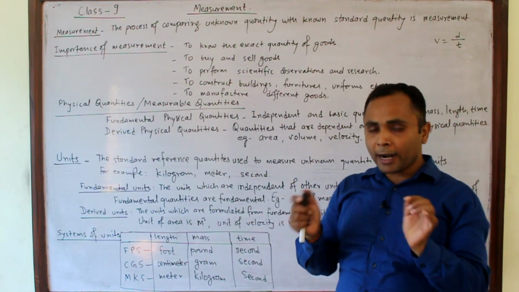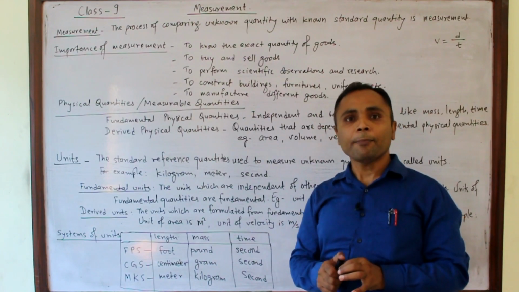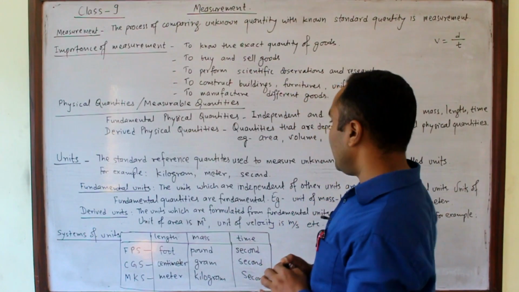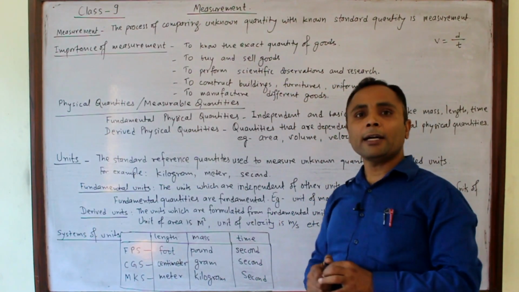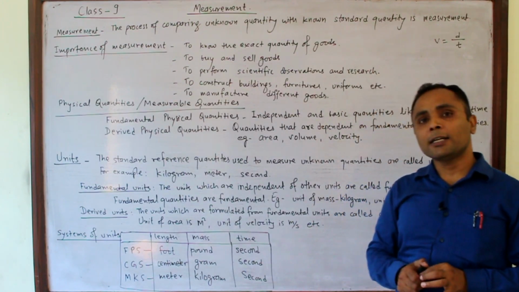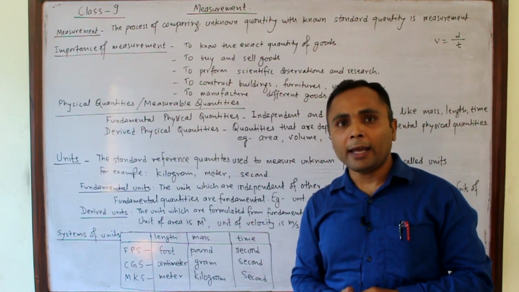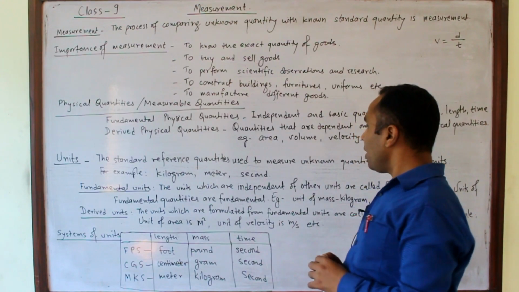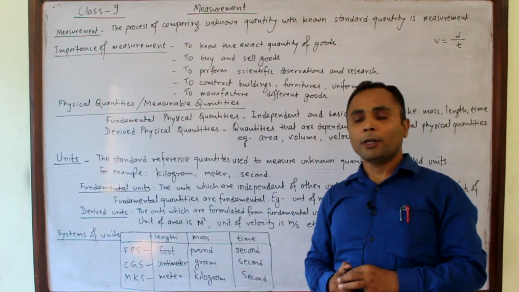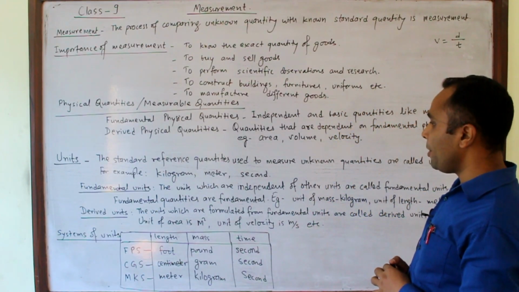The units of fundamental quantities are actually fundamental units. Fundamental units are independent of other units. Meter of length, second of time, and kilogram of mass. These units are independent. So these are fundamental units.